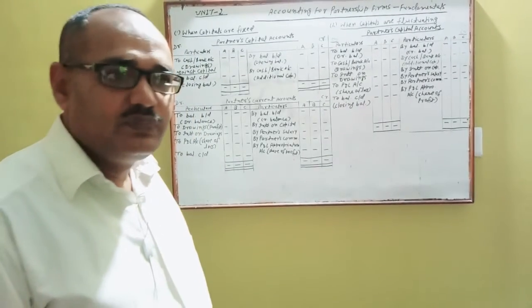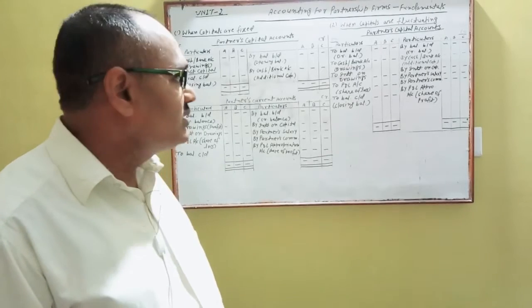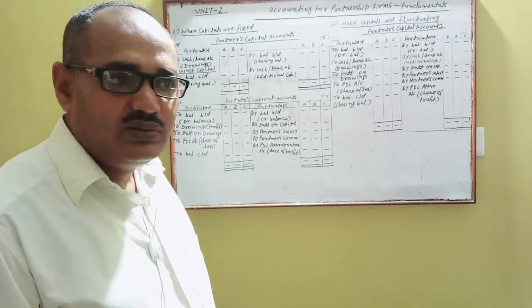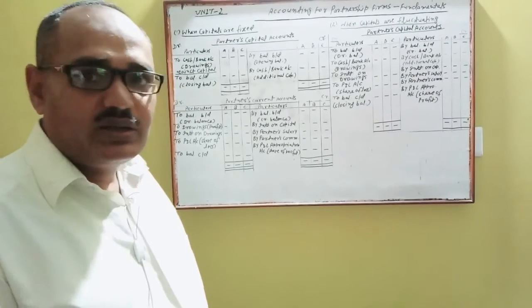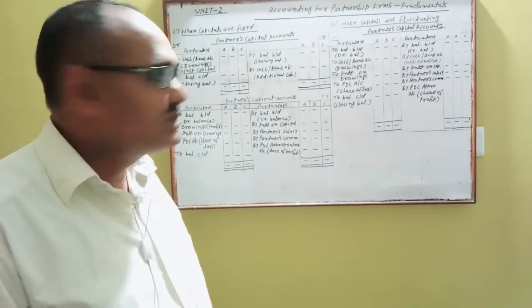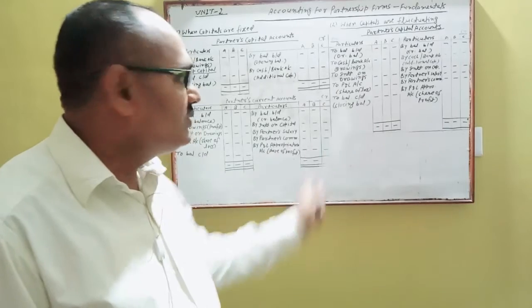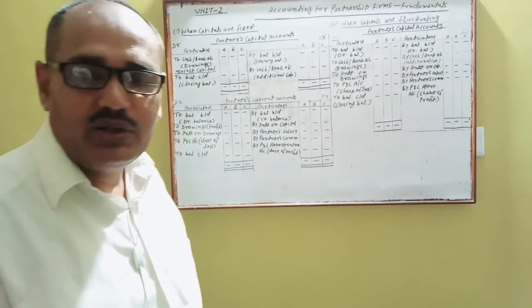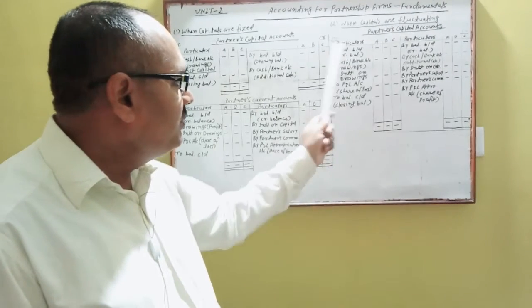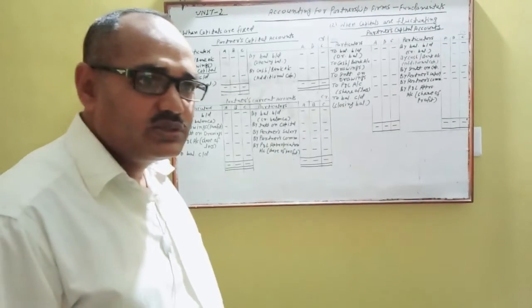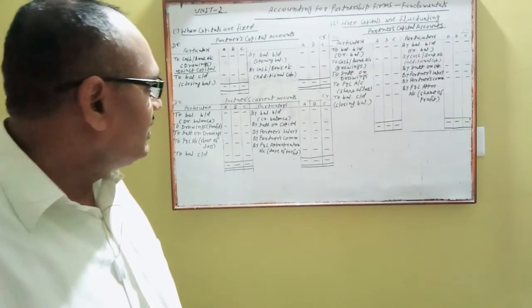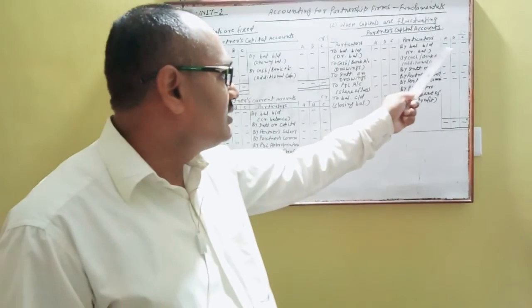Now listen carefully. If there is no instruction, or there is a clear instruction that partners' capitals are fluctuating, only one account, the partners' capital accounts, will be prepared after the profit and loss appropriation account. There is no need to prepare partners' current accounts here. And how can you prepare the partners' capital account in this case? First of all, you will write "By balance b/d", the opening balance.